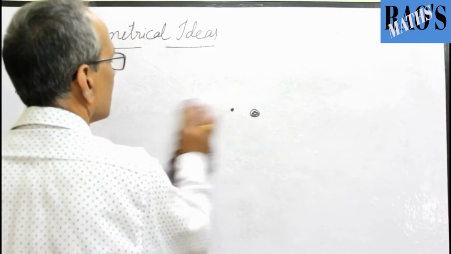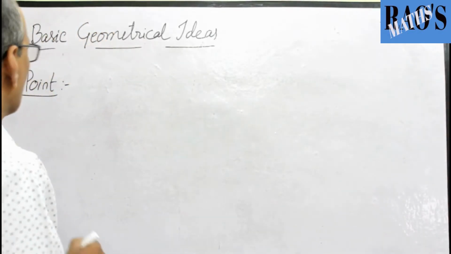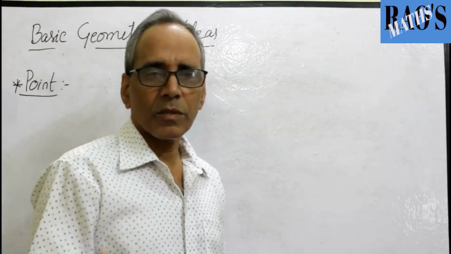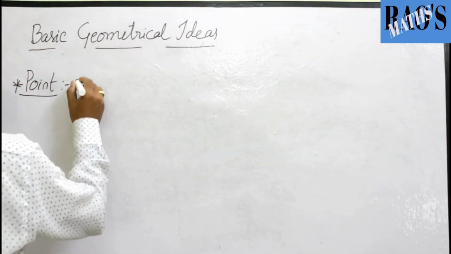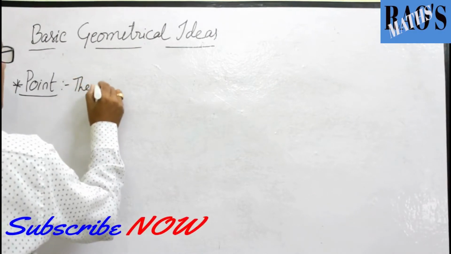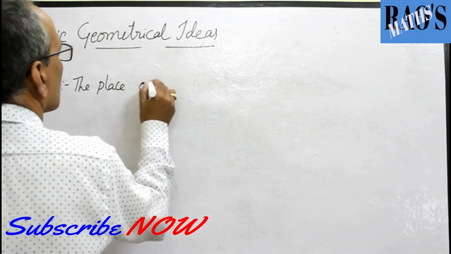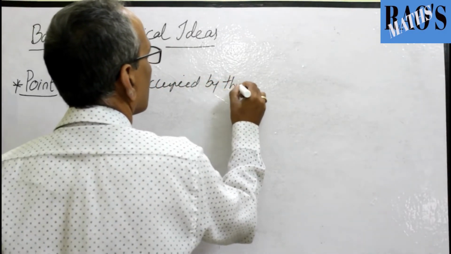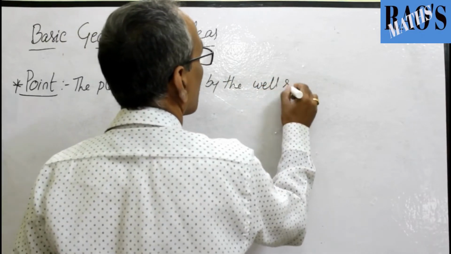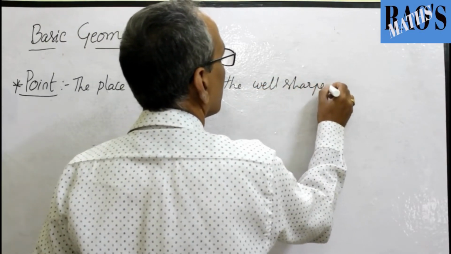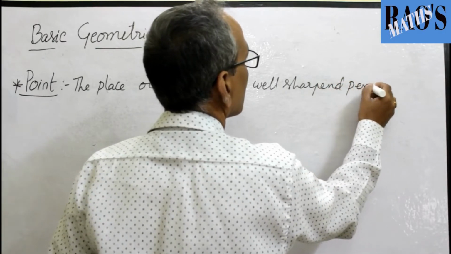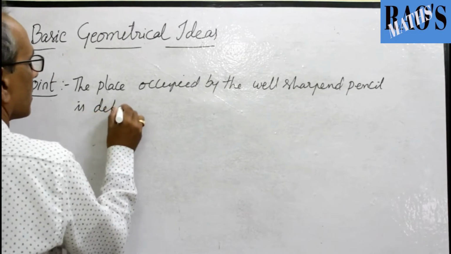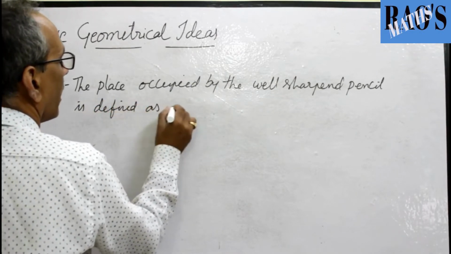So we define the term. Of course, the tip of the pencil gives the idea about the point, that we write here. The place occupied by the well sharpened pencil, not any pencil, is defined as a point.